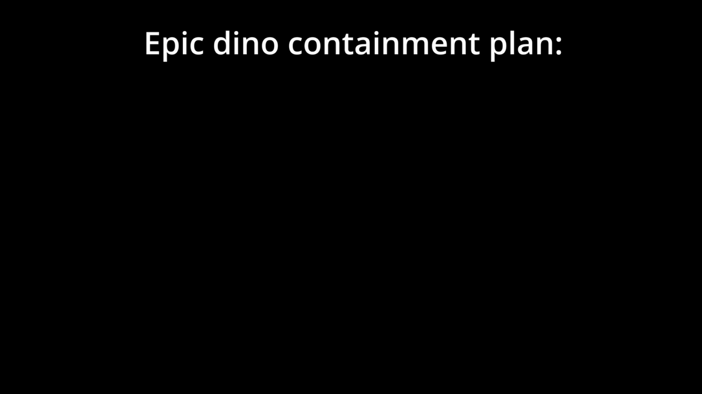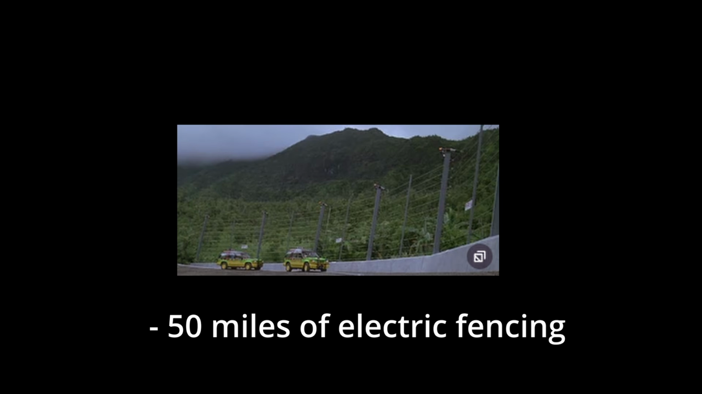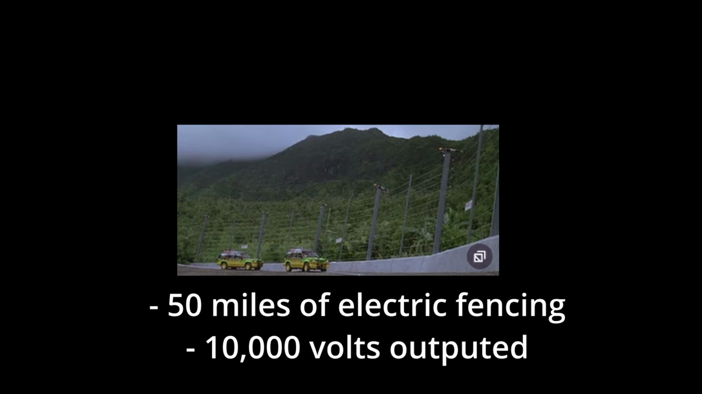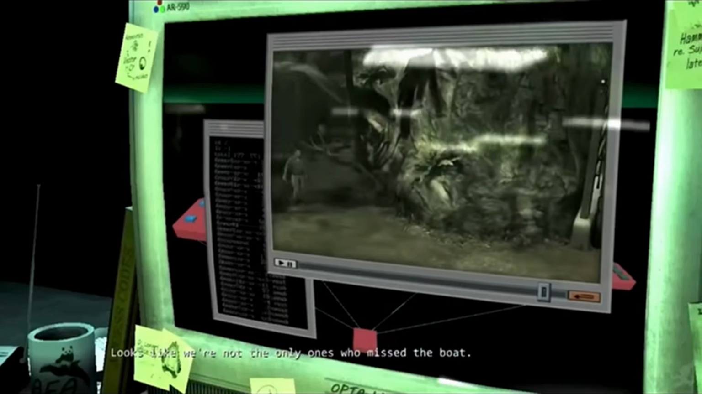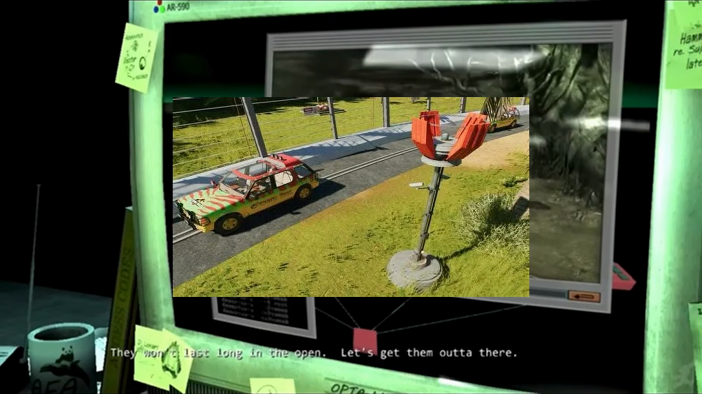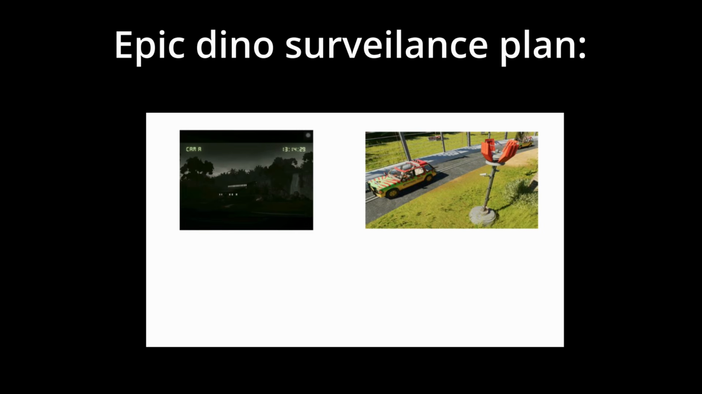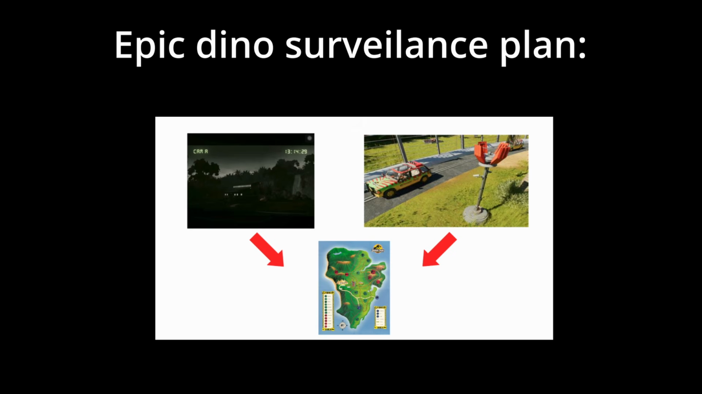The quest to keep the dinosaurs contained starts with the first barriers, consisting of electric fences and water moats. Isla Nublar contains about 50 miles of electric fencing that output 10,000 volts each. There's also several ways to monitor the dinos, mainly through the use of motion trackers, which apparently cover 92% of the island. The various paddocks also come with video surveillance, just in case the motion sensors don't give enough info. The data from both of these features is used to update a map of the park, which tracks the current position of every single creature.